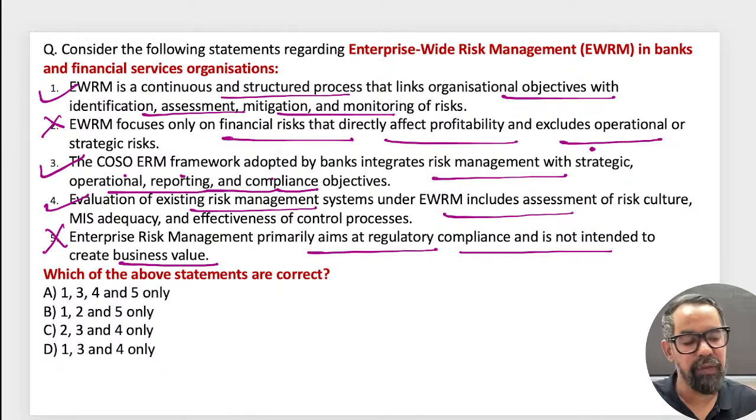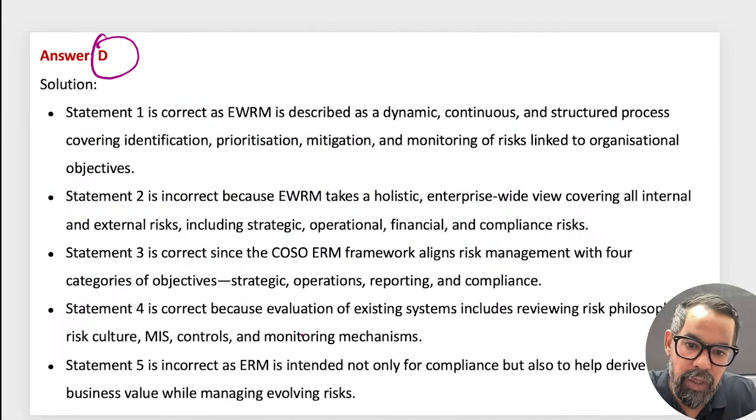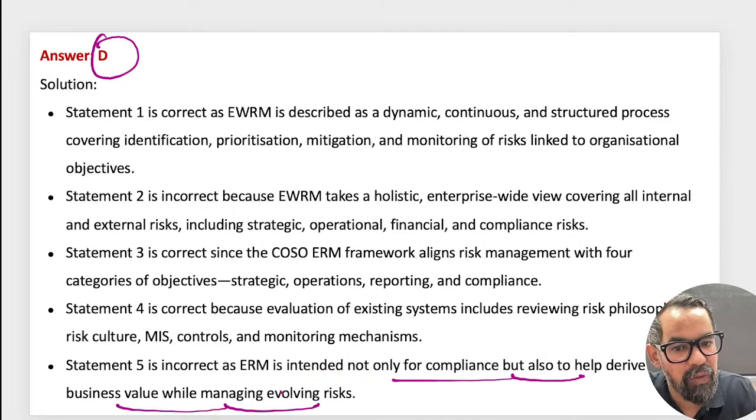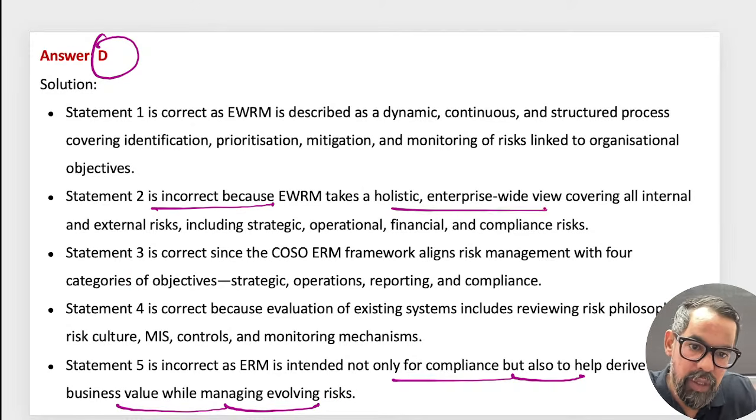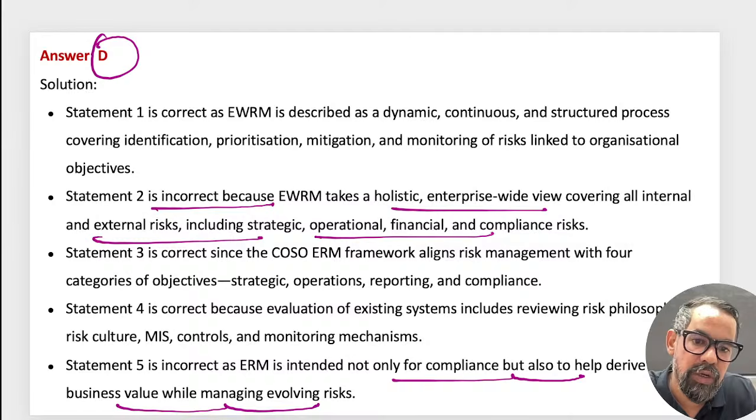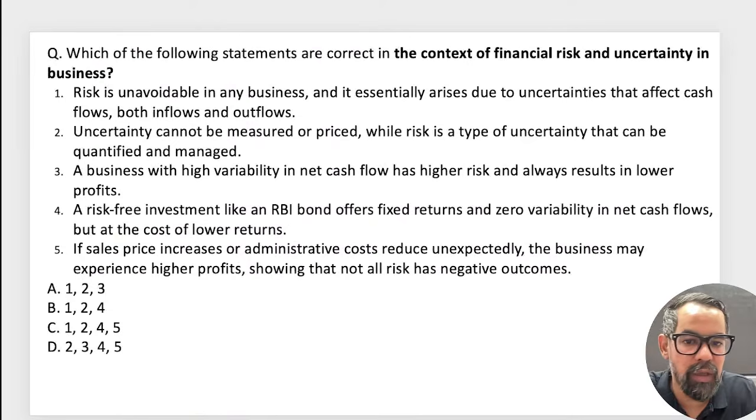Regulatory compliances we have to have managed, but when it comes to your EWRM, this is kind of a continuous ongoing system for the robustness in overall risk management system itself. So 134 means option D should be right answer for this particular one. So EWRM intend not only the compliance but also help drive the business value while managing the evolving risk in the system itself. EWRM, a holistic enterprise-wide view covering all internal and external risks, including strategic, operational, financial, compliances and others. Right?